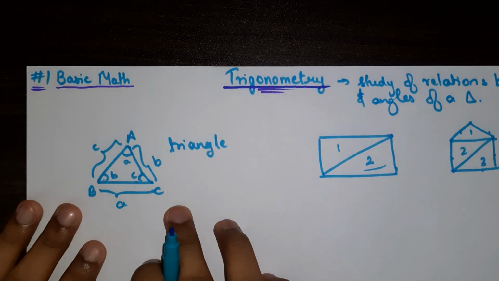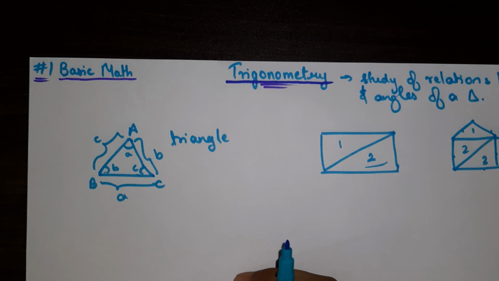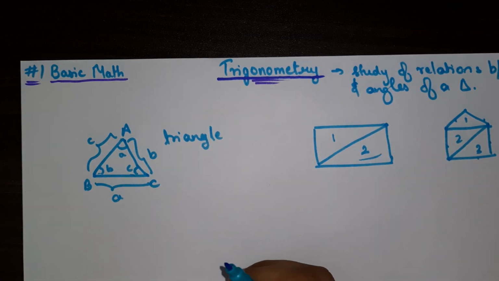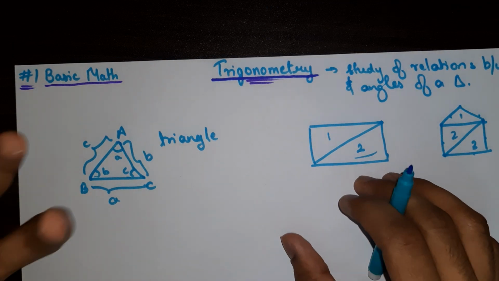Okay, so this is a basic triangle. Now triangles also can be of many types, right? It can be an obtuse angle triangle, or an acute angle triangle, or a scalene triangle, or an isosceles triangle, or a right angle triangle. Now there are many different types of triangles, right?